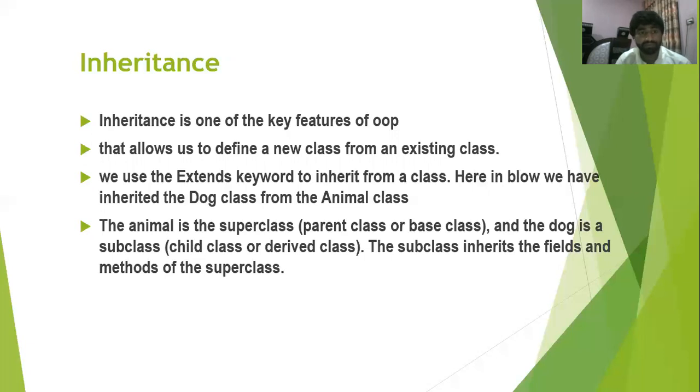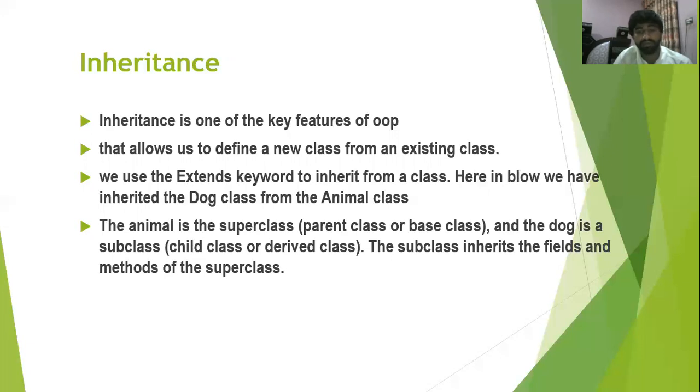It means we make a class, and now we want to make a second class. So we use the extends keyword. It means we make a new class from the first class. We call it inheritance. It means the class which we write as the second class is inherited from the first class. We use the extends keyword to inherit from a class. Here below I have inherited the dog class from the animal class.